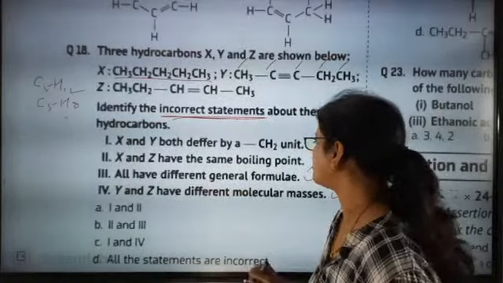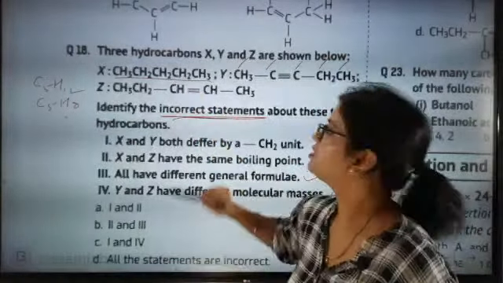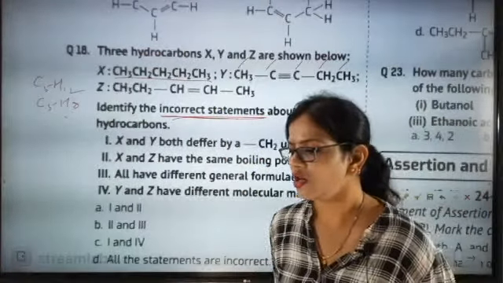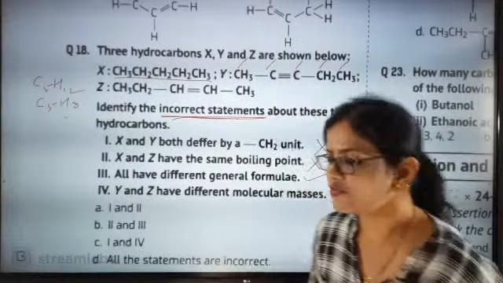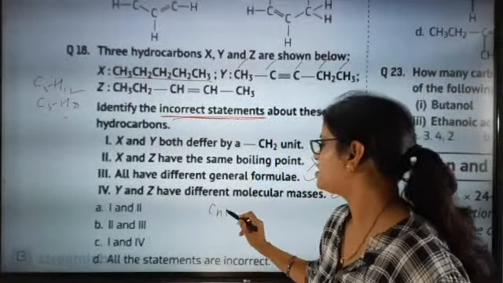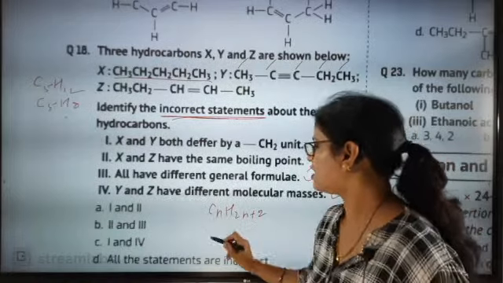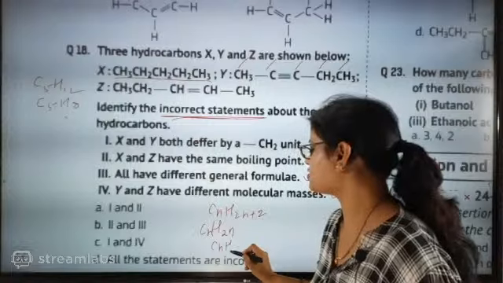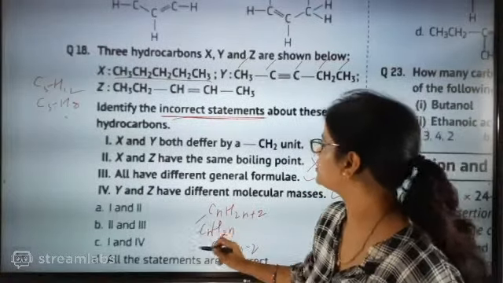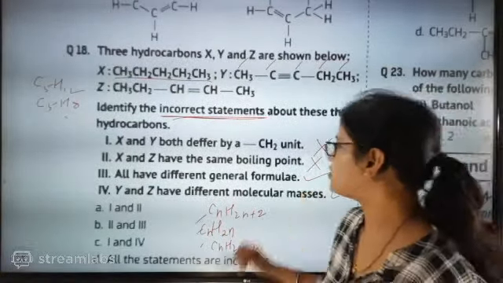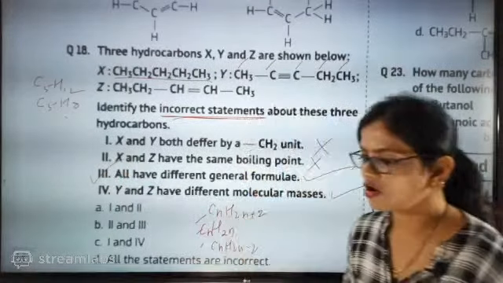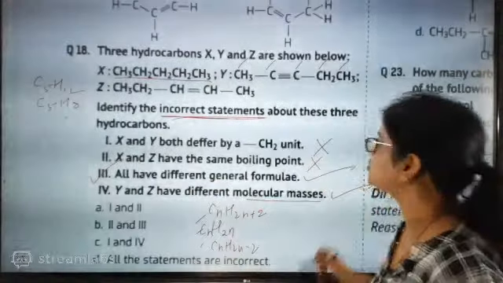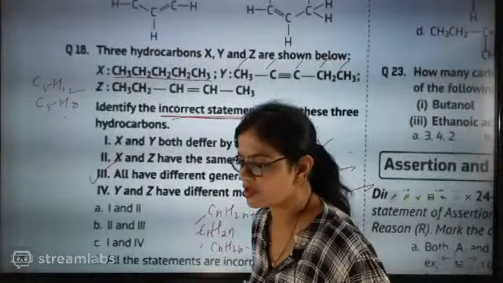They have different general formula. Yes, this is alkane, this is alkyne, and this is alkene. All have different general formula, Kamya. Alkane formula is CnH2n+2. Alkene general formula is CnH2n. Alkyne is CnH2n-2. So all have different general formulas. This is a true statement. Y and Z have different molecular mass. 100% they will have different molecular mass, na?